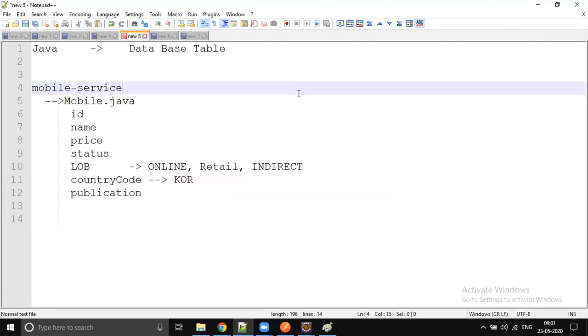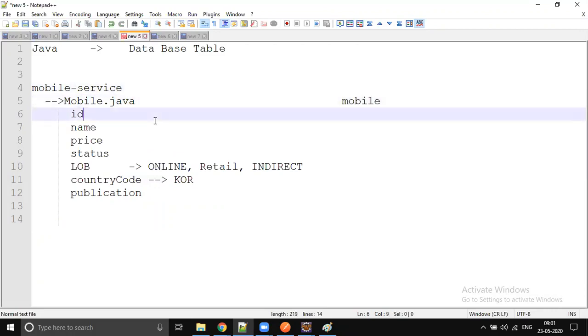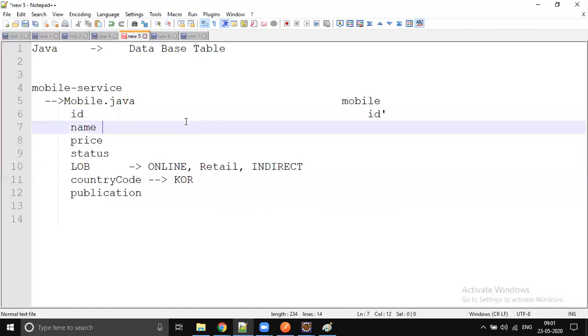So when it goes to the database, how does it look, how can we design our database? It's going to be mobile as the table name. So this is Mobile.java, and the table name is going to be mobile. And we have the ID property in the Java. In the database, it's going to be column ID. So we have the name property in the Java. So in the database, it's going to be name. So let me put this data below.